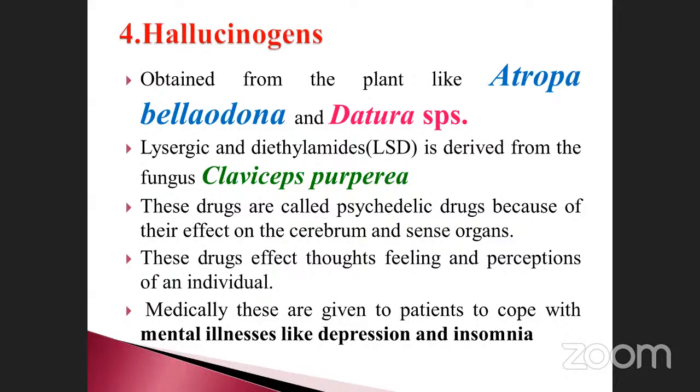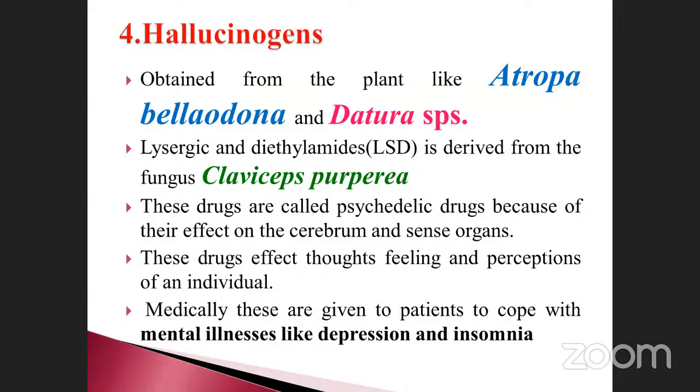So many times they have asked this question. Atropa belladonna is one of the plants. Datura species is also one of the plants, isn't it? These are all, I think, dicots, and Claviceps purpurea is a fungus. So hallucinogenic components are obtained from the three sources already mentioned: Atropa belladonna, Datura species, and Claviceps purpurea. These drugs are called psychedelic drugs because of their effect on the cerebrum and the sense organs.